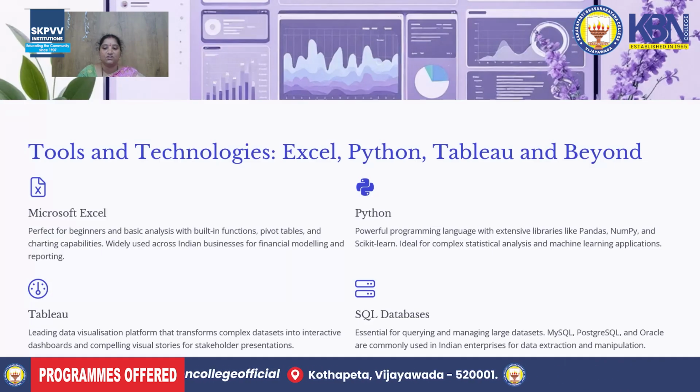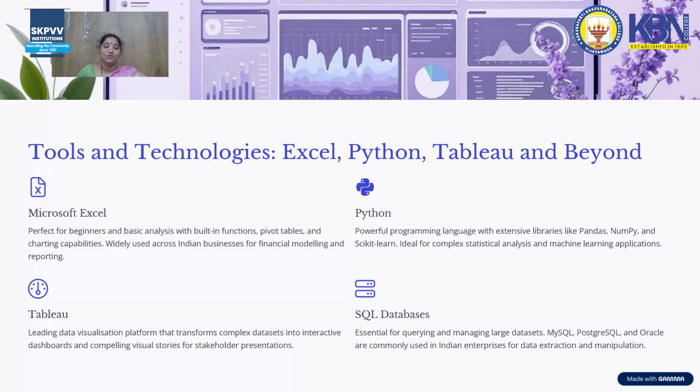A few Python libraries are pandas, which we use for data frames, and numpy, which is an array oriented numerical library, and scikit-learn, which is research oriented and ideal for complex statistical analysis and machine learning applications also. It is used in Python.